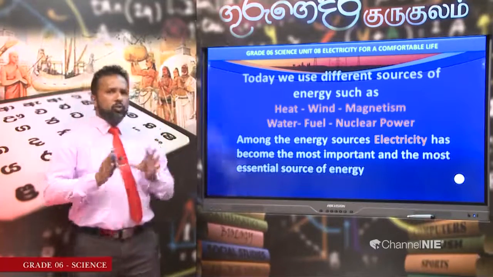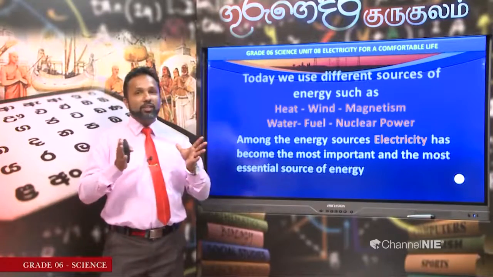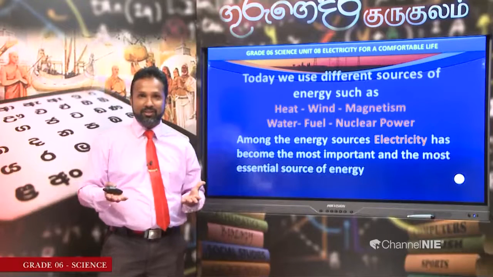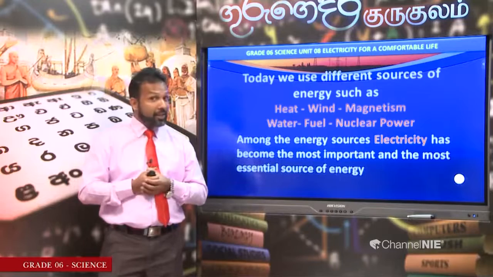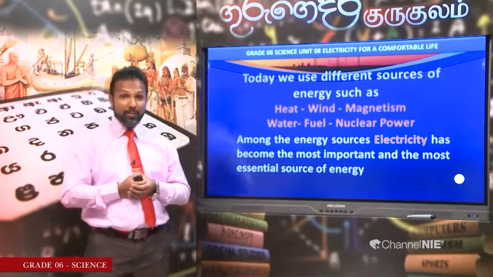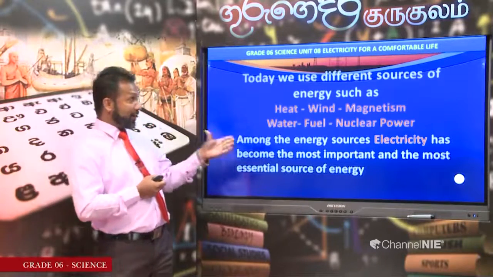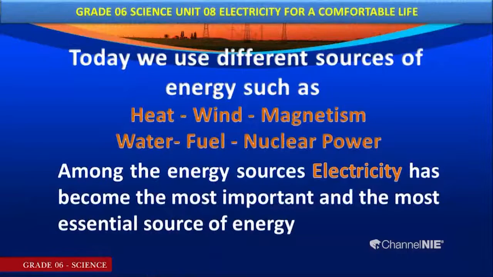Today we use various forms of energy sources. Even today we use them. Can you think of some energy sources that we use today? Right. As shown in this diagram, you can see that we use heat energy, wind energy, magnetism, water, fuel, and nuclear power.